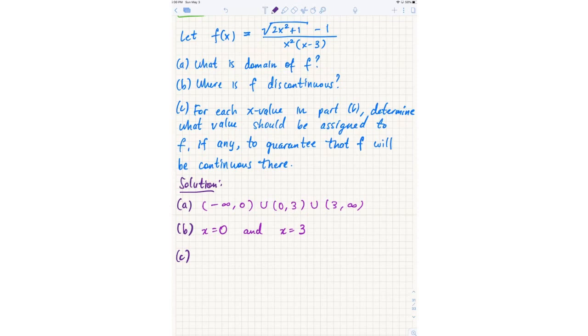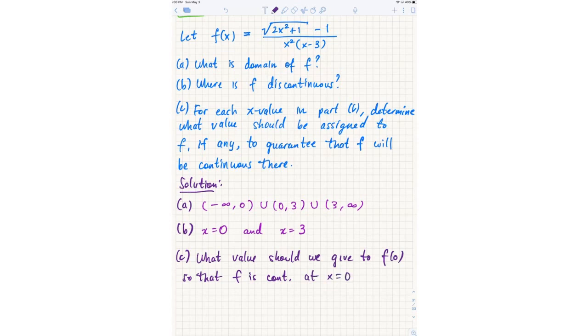Let me think about what this question is asking. The question is asking what value we should give f of 0 so that f is continuous at x equals 0.